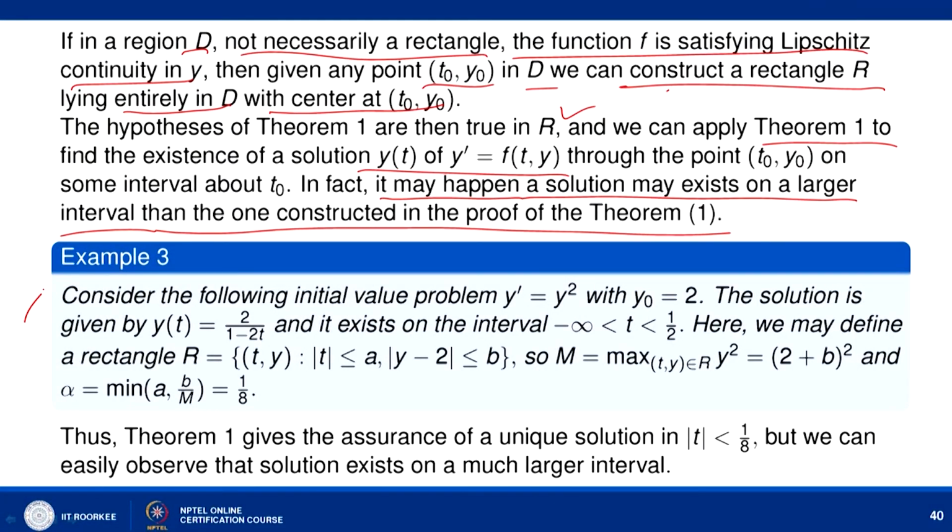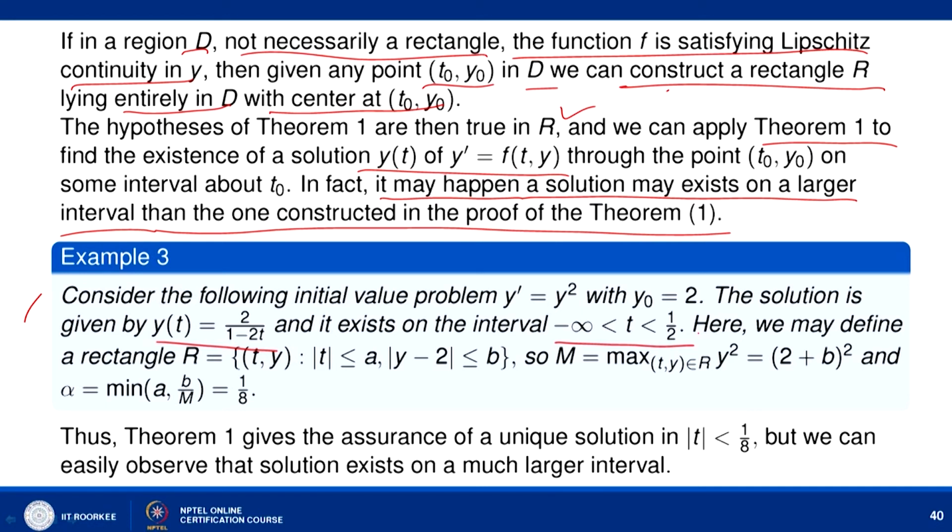Consider the following initial value problem: y dash equal to y square with y naught equal to 2. The solution is given by y t equal to 2 upon 1 minus 2t. This we can simply solve because it is in separable variable form, and we can say that the solution exists in the entire interval minus infinity to 1 by 2.